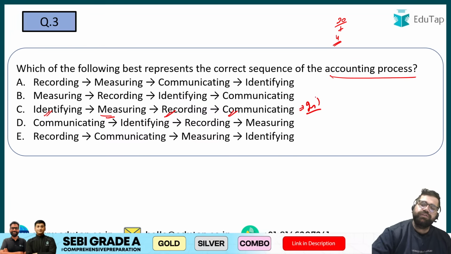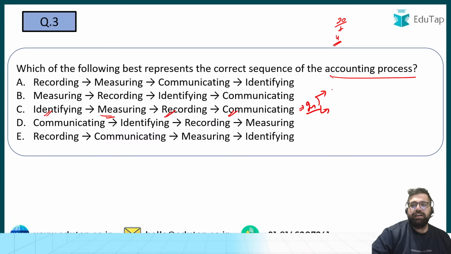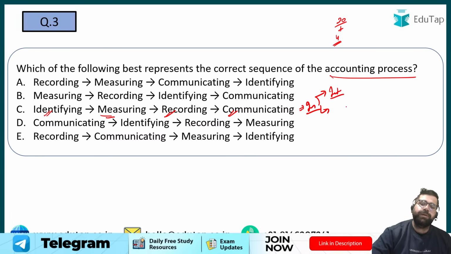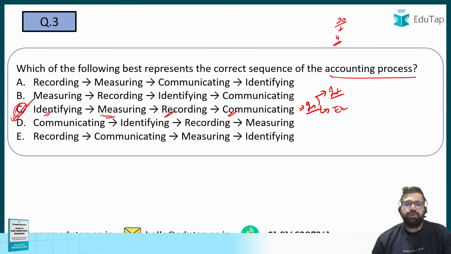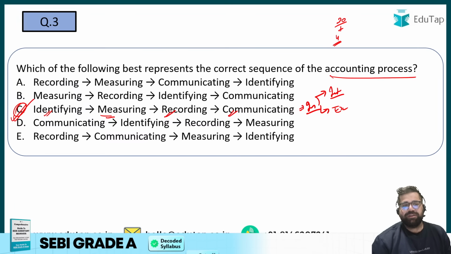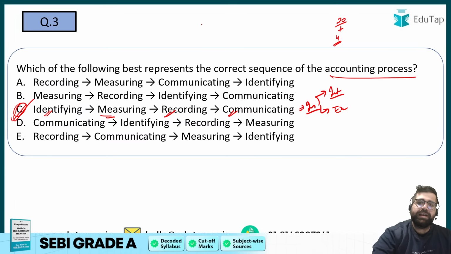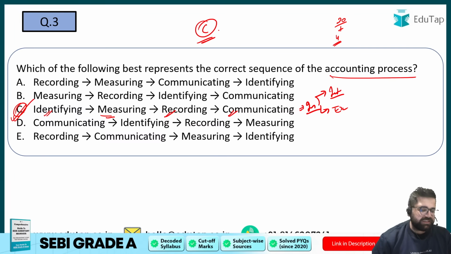And these interested users can be internal or external. Internal are basically those who are working in the company. External are those people who are not working in the company. So the correct answer over here will be option number C. Now these are very basic questions. If you are going wrong in these questions, then you have not studied accounting from basic perspective. So the correct answer for question number 3 is option number C.